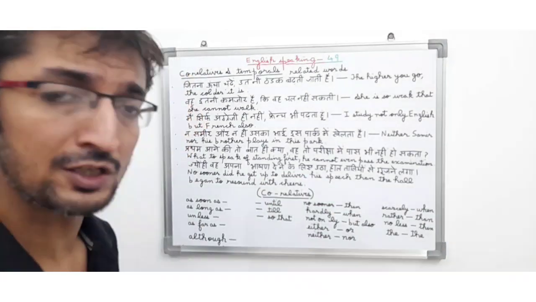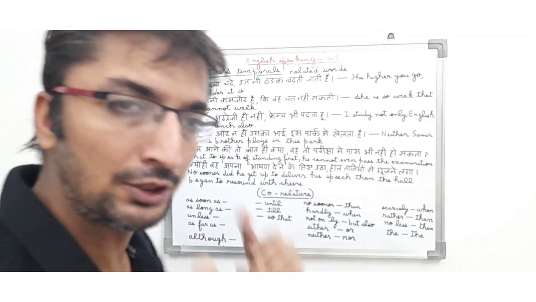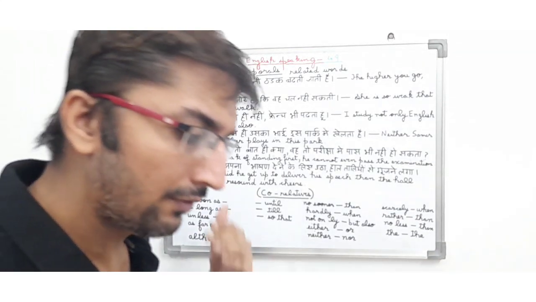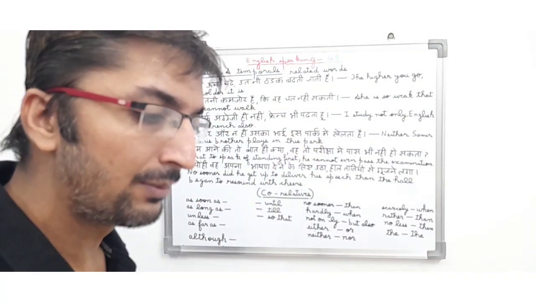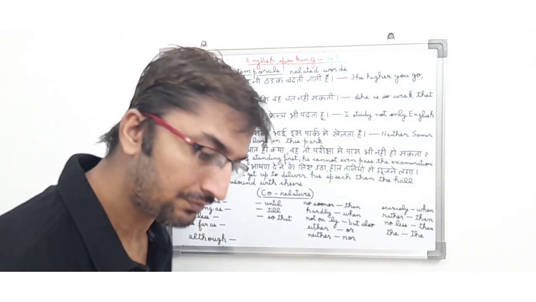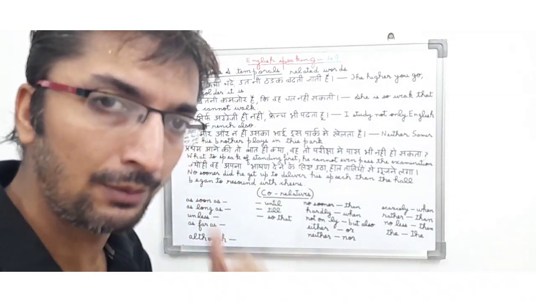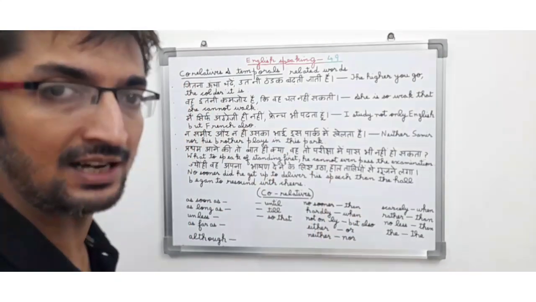So friends, in your spare time, try to practice these sentences either in front of mirror or try to talk with your friends or relatives by using these sentences. So ultimately what will happen friends, your English language will become fluent, your hesitation will be removed, you will gain more confidence while speaking these sentences.